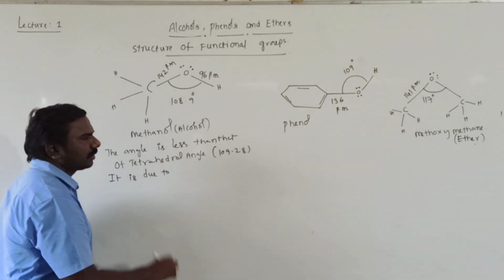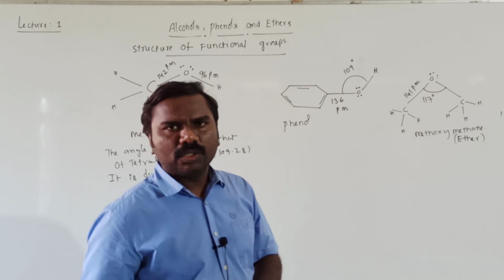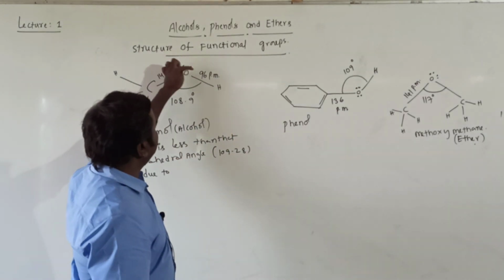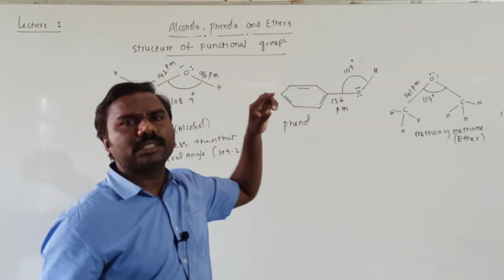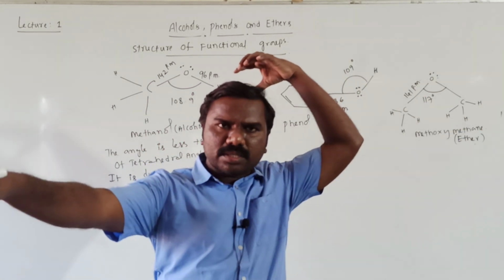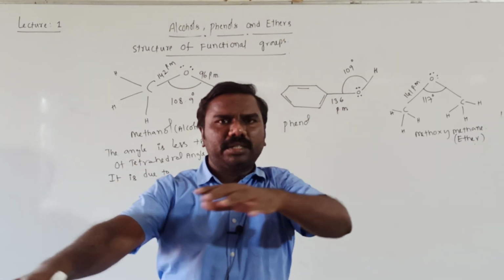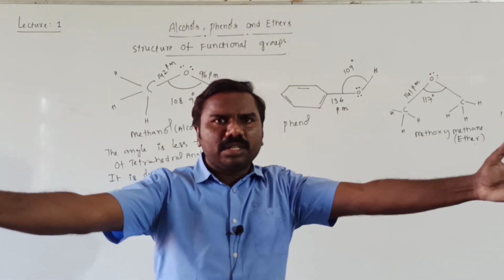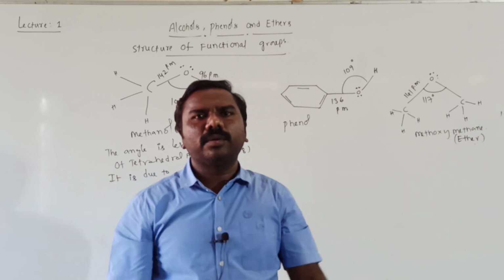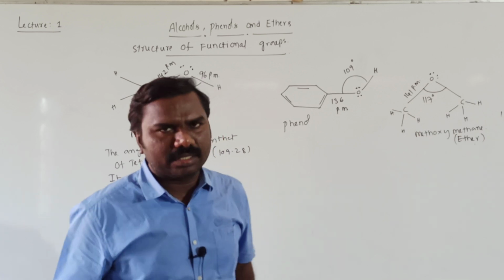The reason is that on the oxygen, 2 lone pairs are there. Those lone pairs repel the bonds. These two are bonds, there are lone pairs, and there is a repulsion between the lone pair and the bond pair. Obviously the repulsion increases, the bonds are pushed closer, and this angle decreases.